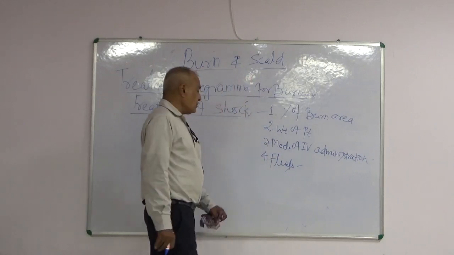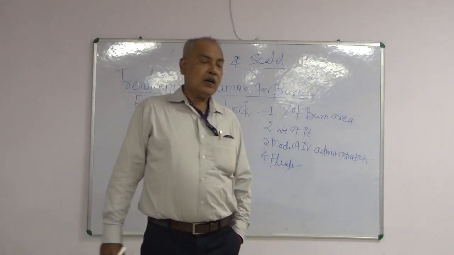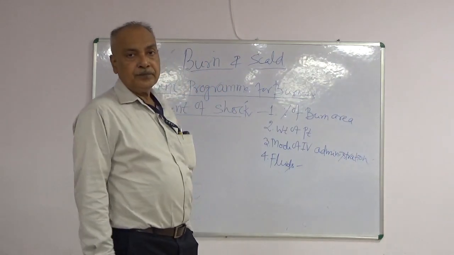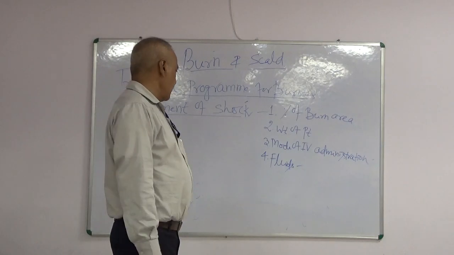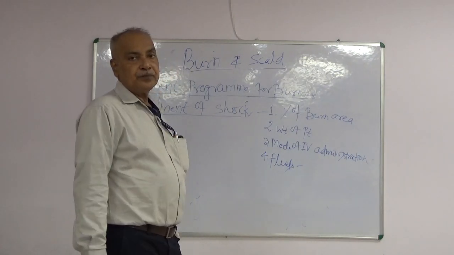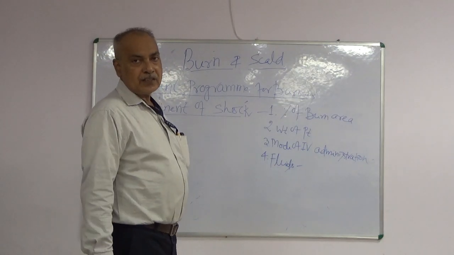Which fluids we use? We use dextran, plasma, hemocyls, electrolytes also. In electrolytes, Ringer's lactate.